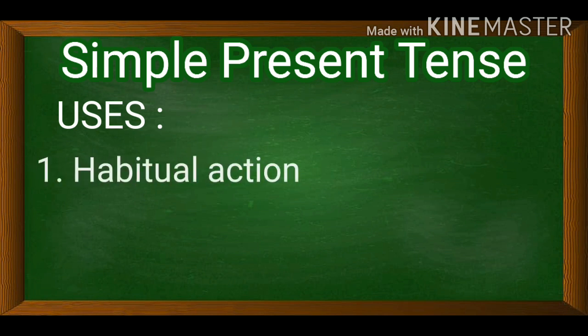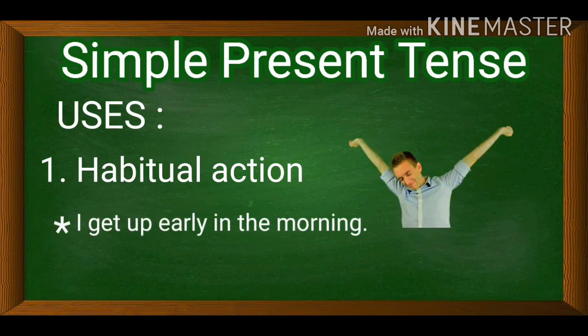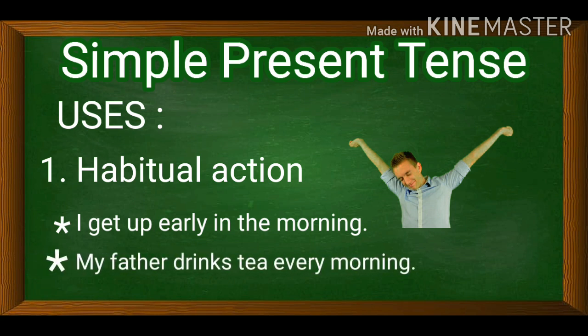I will discuss here three uses of simple present tense. We use simple present tense to express habitual or routine actions, whatever we are doing regularly. Those types of sentences we write in simple present tense. For example, I get up early in the morning. That means every morning I wake up early. My father drinks tea every morning. Means every morning my father takes tea.